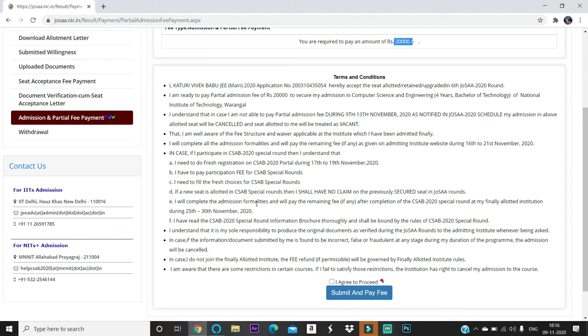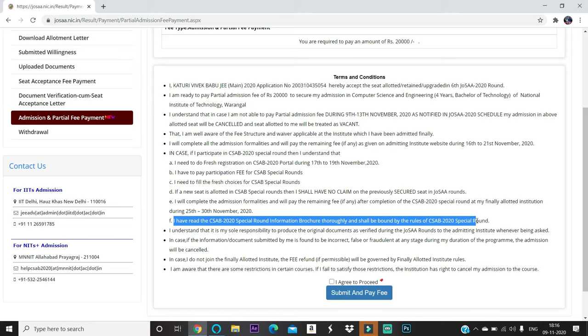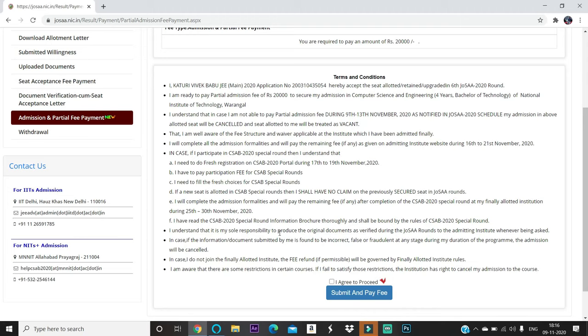I will complete the admission formalities and pay the remaining fee, if any, in the finally allotted seat during 25th. So if there is a change in the allotted institute in CSAB, you can complete the admission formalities and pay the remaining fee from 25th to 30th November. I have read the CSAB 2020 special round information brochure thoroughly and shall be bound by the rules of the CSAB 2020 special round. I understand that it is my sole responsibility to produce the original documents as verified during the JOSA rounds to the admitting institute whenever asked. So you need to be ready to submit the original certificates whenever they ask.